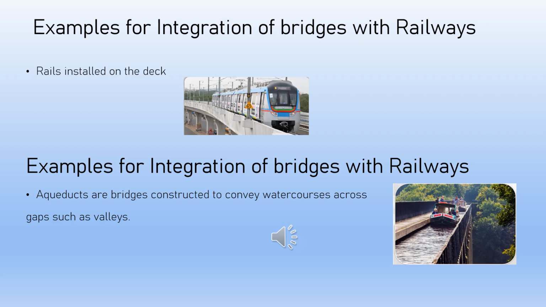Now let us move on to the integration of bridge with waterway. Aqueducts must span a crossing at the same level as the watercourses on each end. A modern version of the aqueduct is a pipeline bridge. They may take the form of tunnels, networks of surface channels, and canals, covered clay pipes, or monumental bridges.